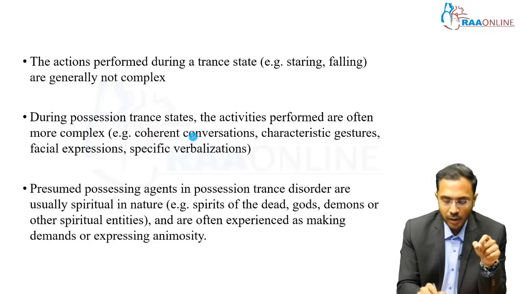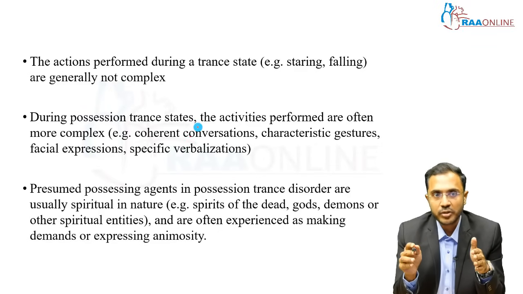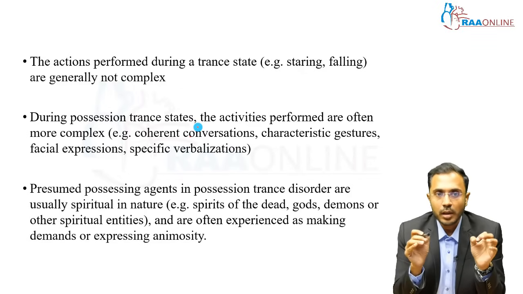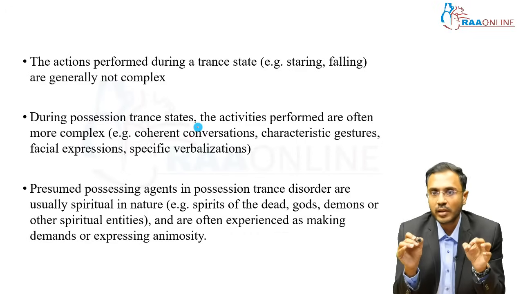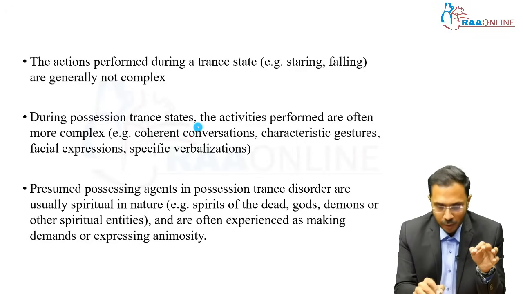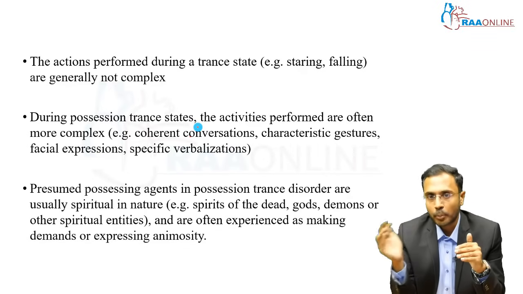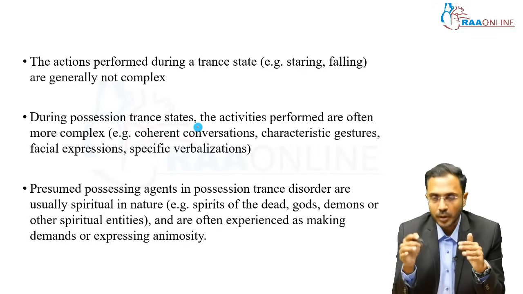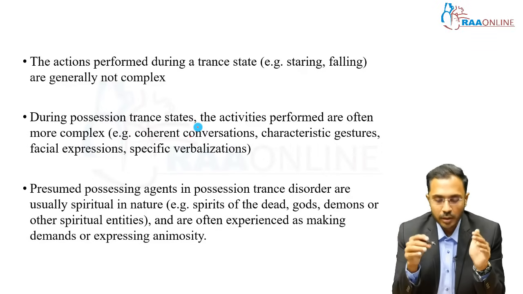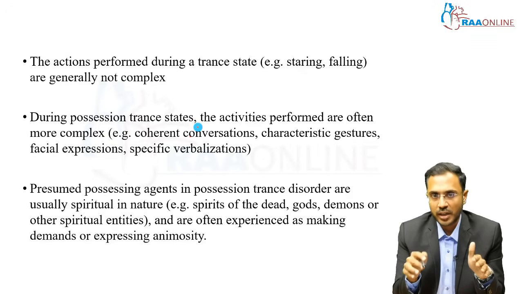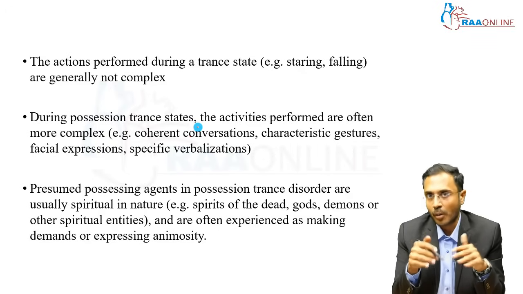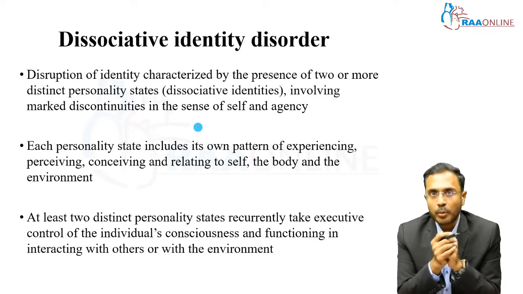They will have coherent conversation, characteristic gestures, facial expressions, and specific verbalizations. The presumed possessing agents in possession trance disorder are usually spiritual in nature, and during these complex movements, they take on the characteristics of the possessing agent. So in trance state, the actions are simple in nature, but in possession, they are complex. This is about trance and possession disorder.